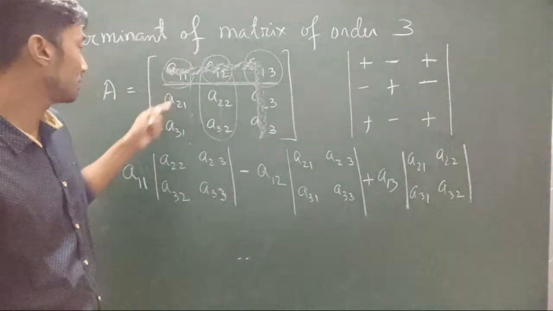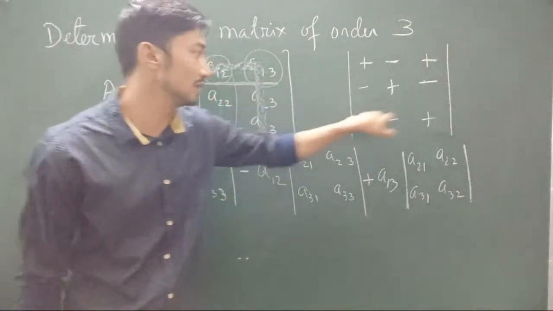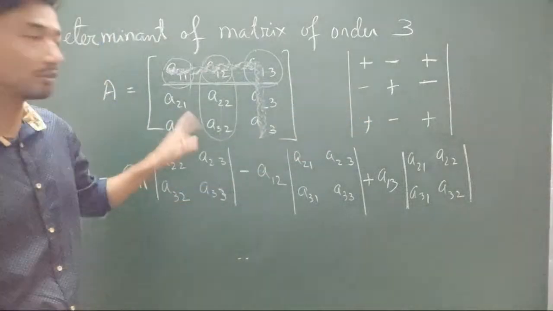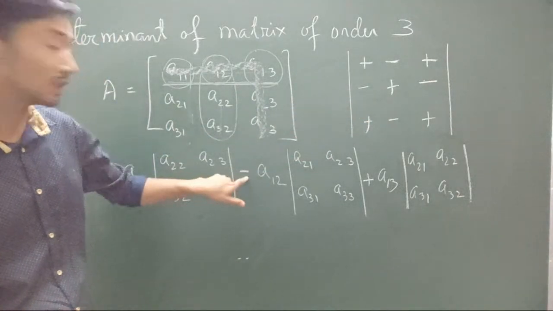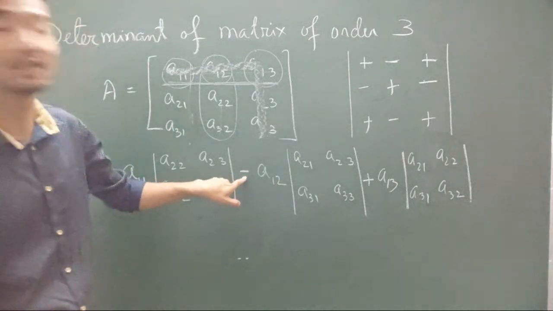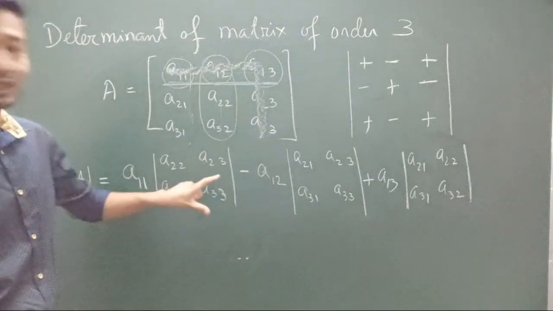Likewise, if you wish to expand along column 1, column 2, row 1, row 2, you'll just be following these signs only. Even if you don't remember this sign, it's alright, because whenever you get an even number it is positive, and when you get an odd number you attach a negative value. Alright, so we'll be calculating the determinant of a 3 by 3 matrix.